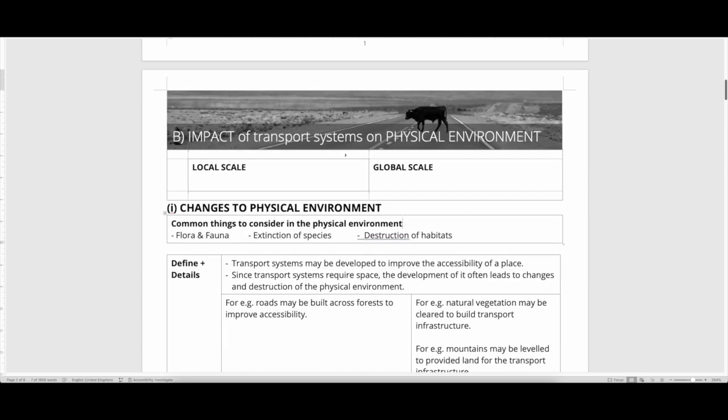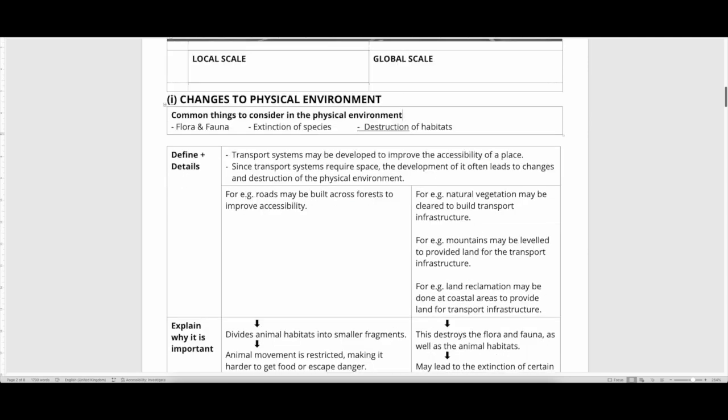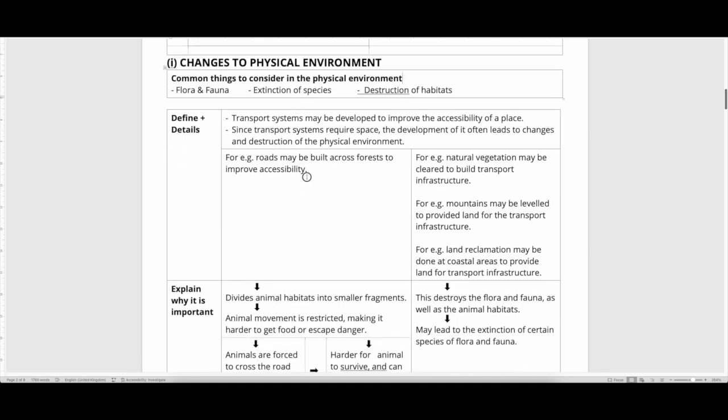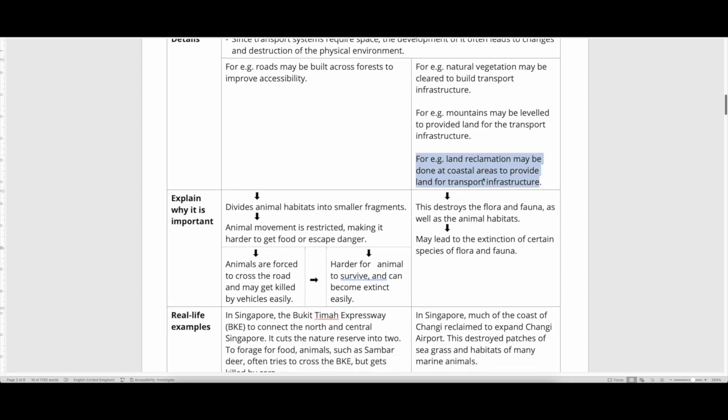So first of all, let's take a look at the impact on the physical environment. We also talked about how when you build transport systems, you may cut across the forest, or you may change the whole environment totally. Okay, so you may clear out the whole forest, you may cut out the whole mountain, you may also reclaim land, and as a result, you bury the coastal areas to build transport infrastructure. So all these can destroy the habitats, which leads to extinction.